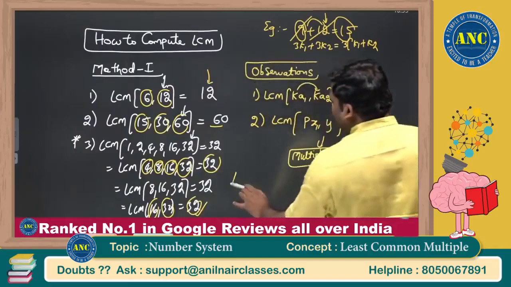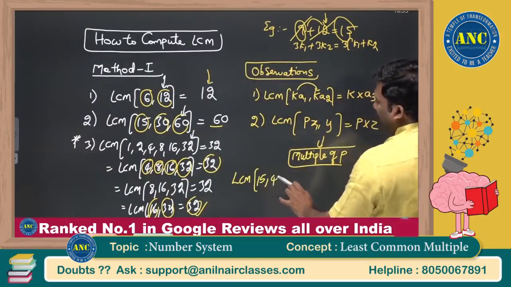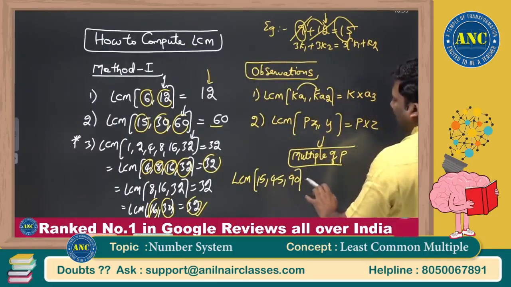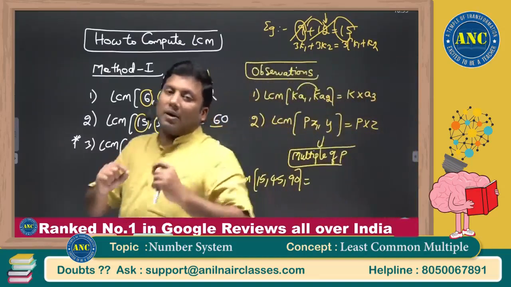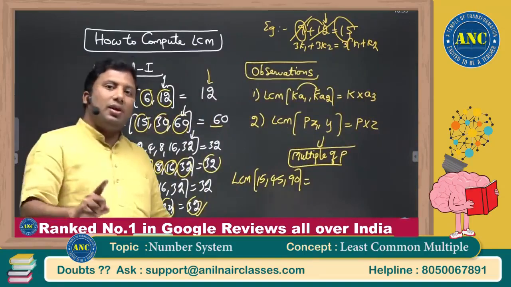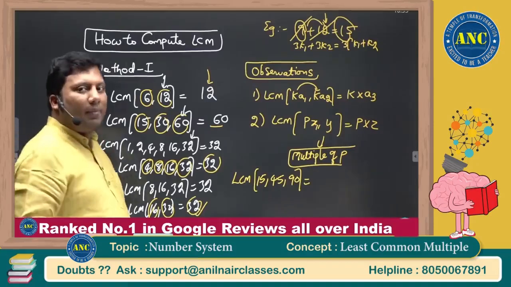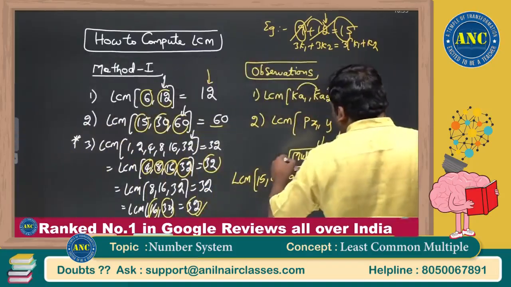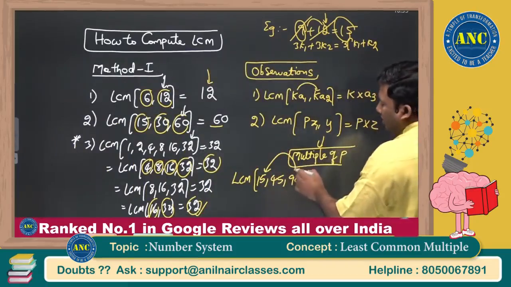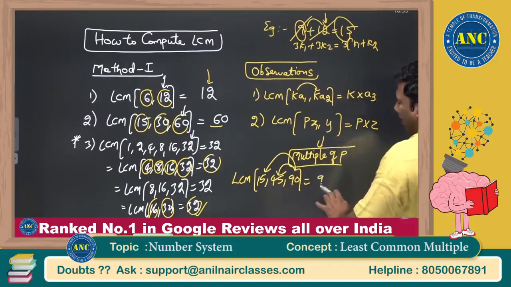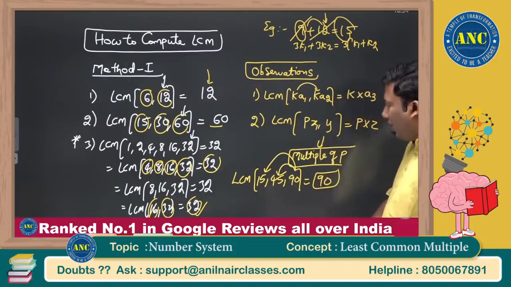Let me take some other examples. LCM of 15, 45 and 90. We are still in model number 1. What is model number 1? Model number 1, or method number 1, is a case where the largest number is getting divided by every other number. 90 is getting divided by 15 and 45, so the answer is 90.